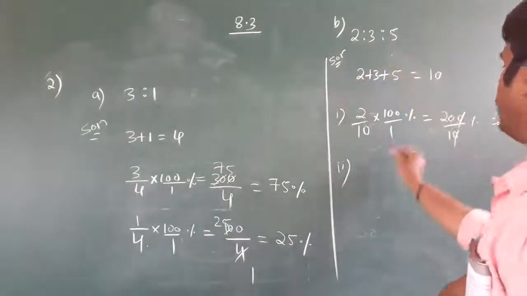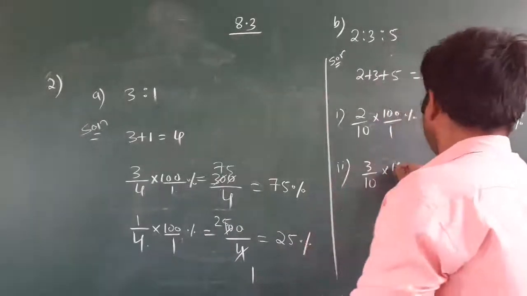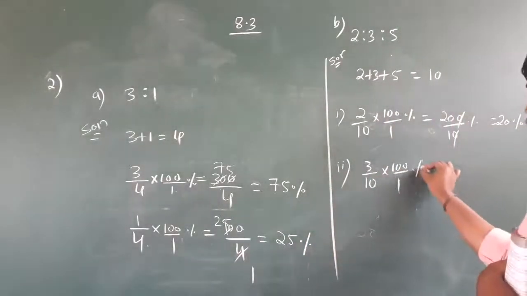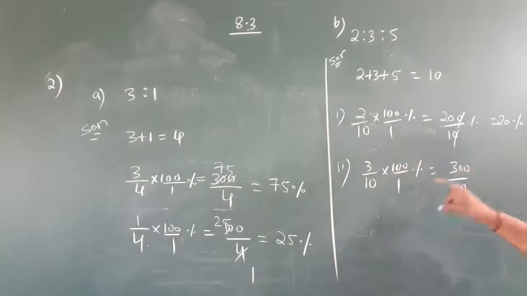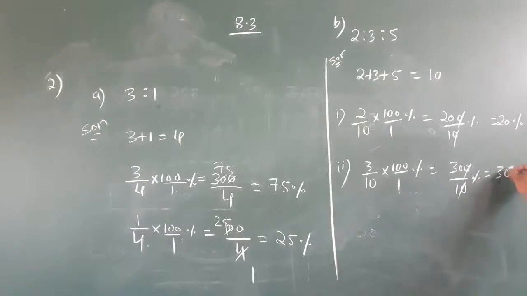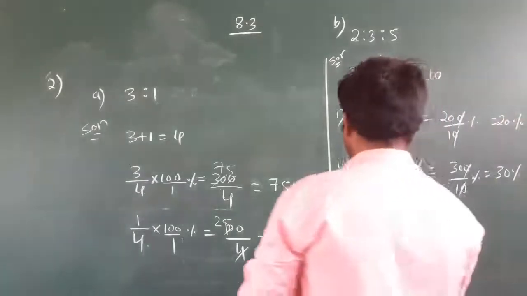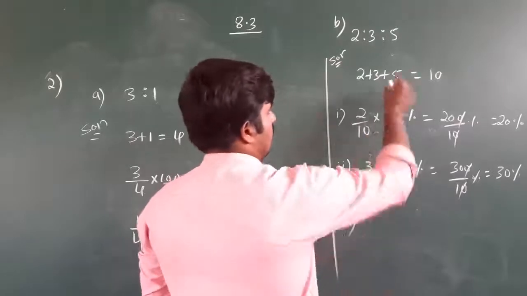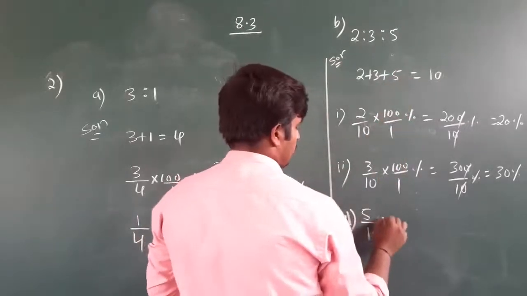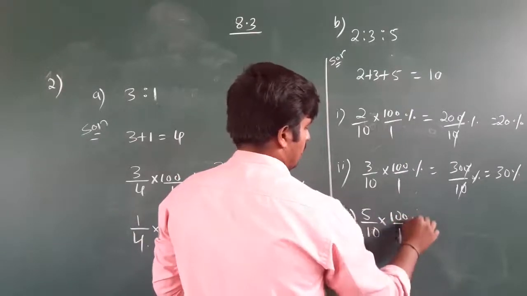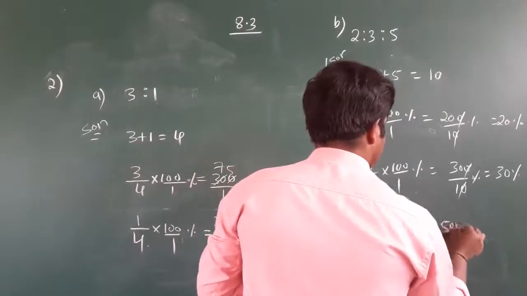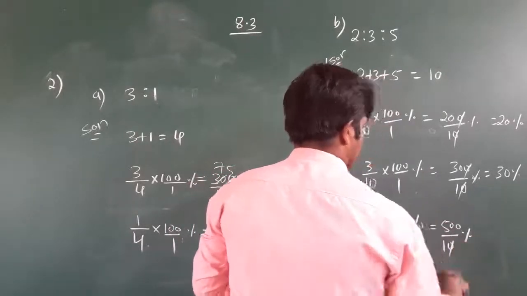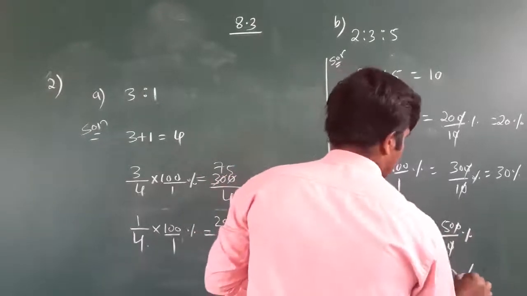Second one is 3 out of 10 into 100 by 1, becomes a percentage. 300 by 10. 3 into 100 is 300. Last 0 cancel, which is nothing but 30%. Third one, 5 by 10 into 100 by 1. It becomes a percentage, which is nothing but 500 by 10%. Last 0 cancel, answer is 50%.